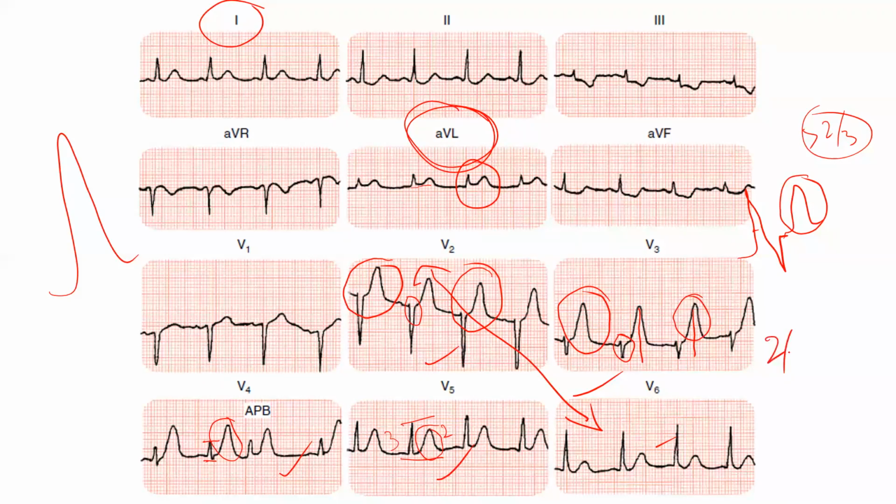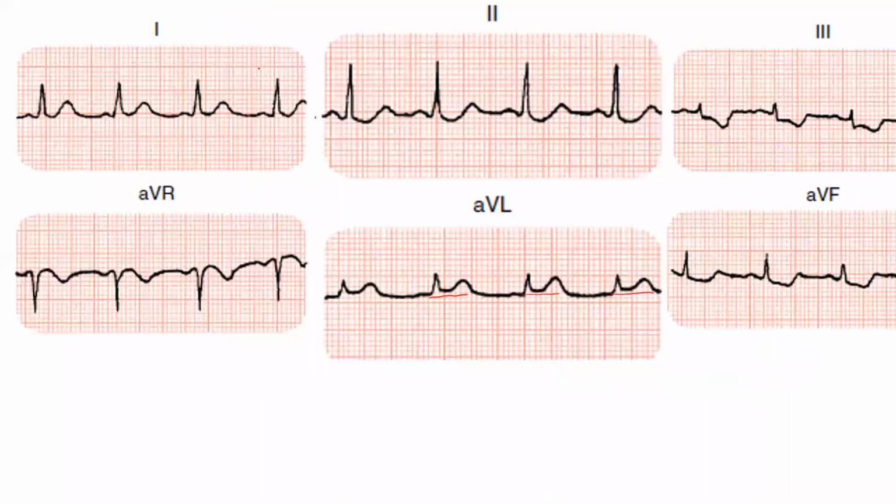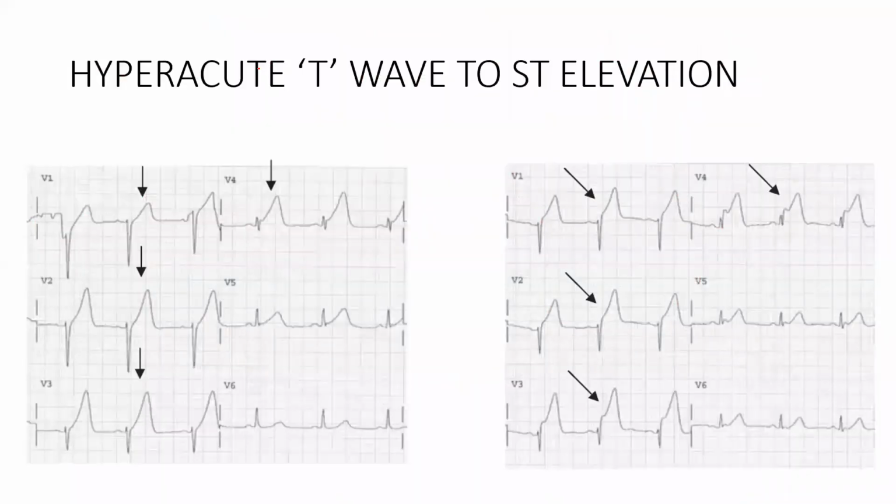So if the size of the T wave is more than 2/3 of the preceding QRS complex, then we'll take it as a tall T wave. Here it is almost nearly 2/3 only. Here it is less than half, something like that. This is the hyperacute T wave.